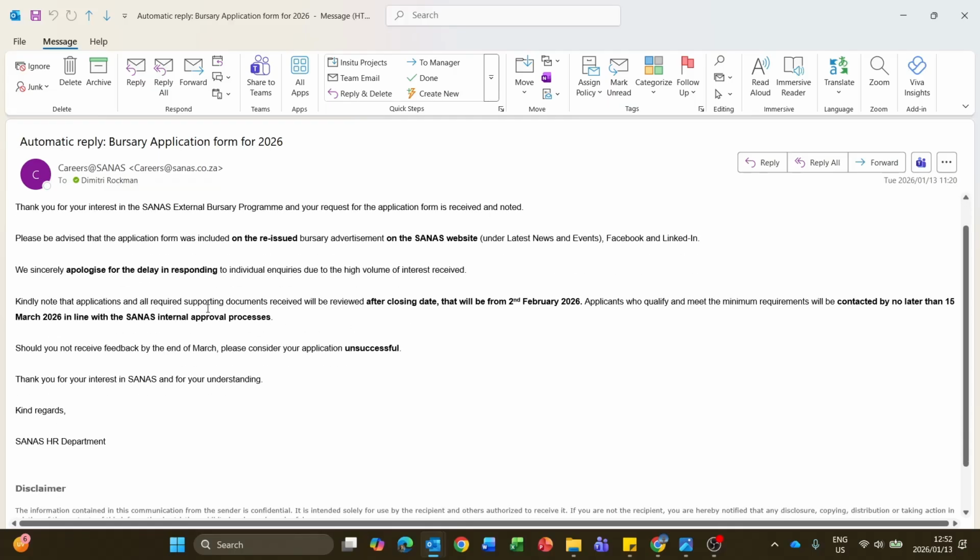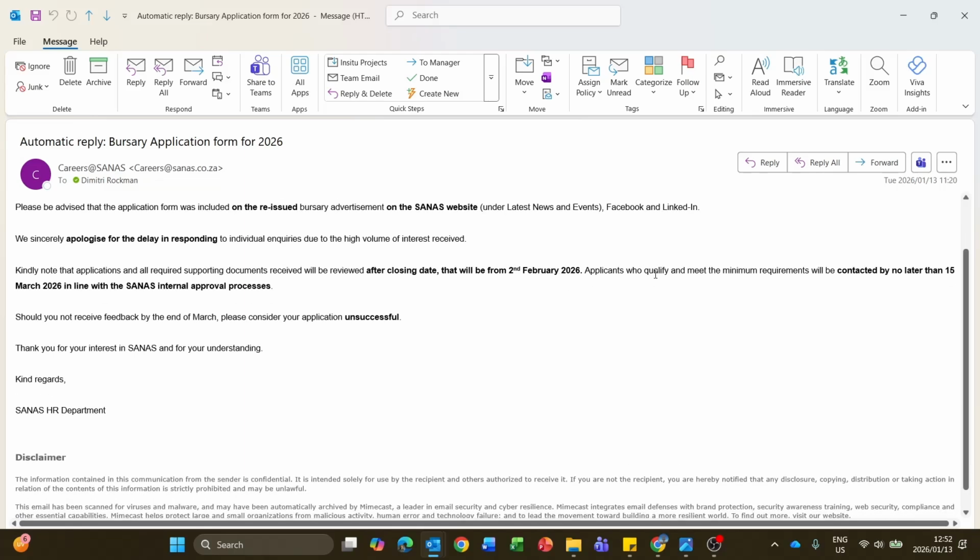Kindly note that the applications and all required supporting documents received will be reviewed after the closing date. That will be from the 2nd of February 2026. Applicants who qualify and meet the minimum requirements will be contacted by no later than the 15th of March 2026, in line with SANAS's internal approval processes. Should you not receive feedback by the end of March, please consider your application unsuccessful.